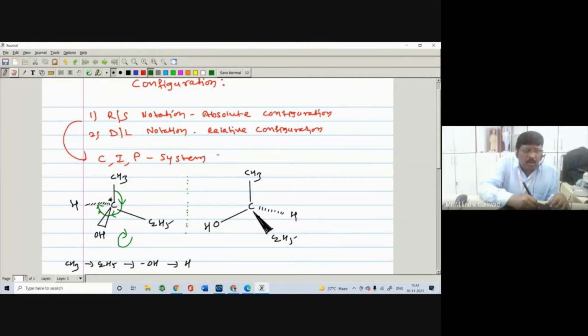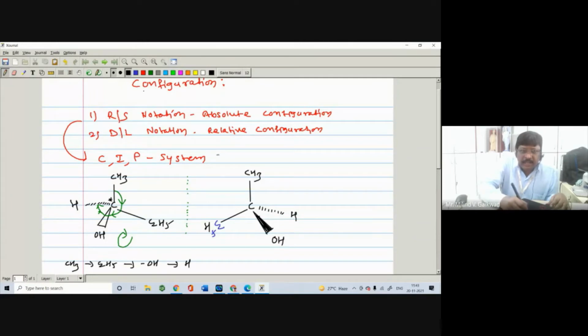Here we have written the wrong structure, so write down the correct structure first: here is C2H5, and here is OH.